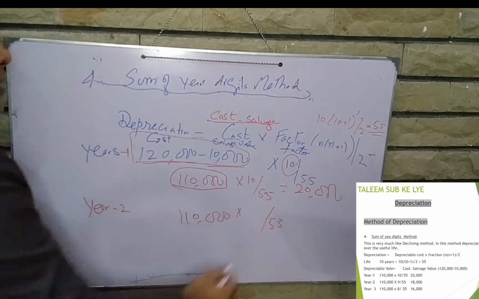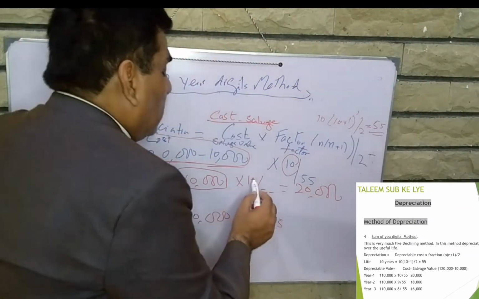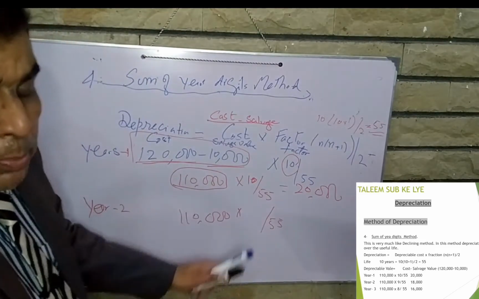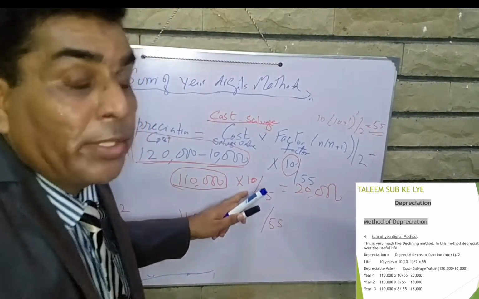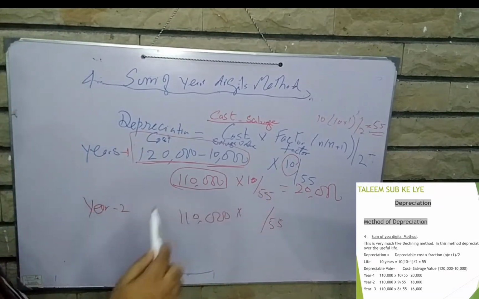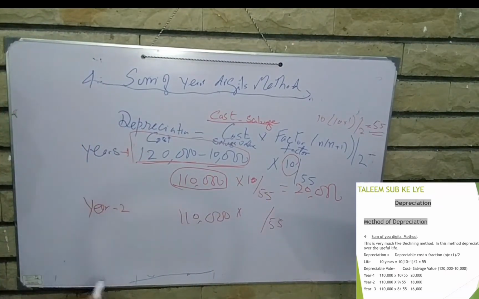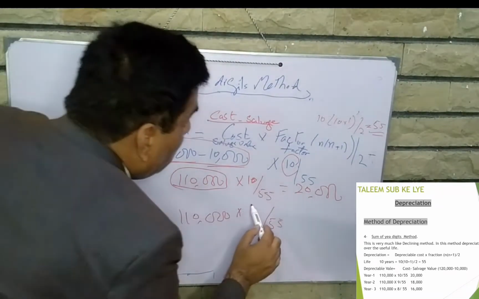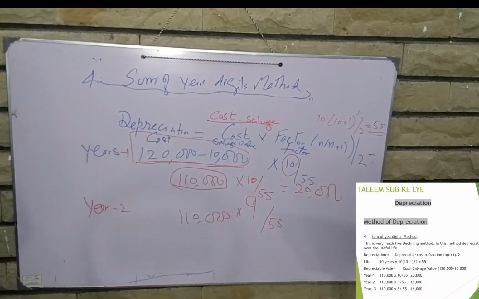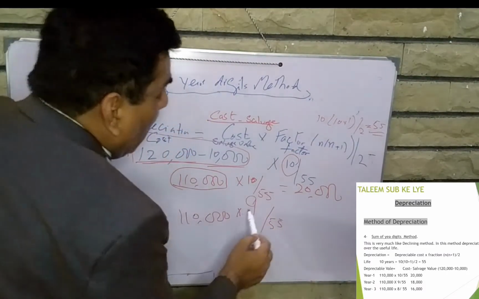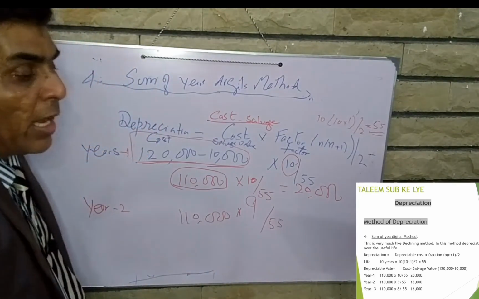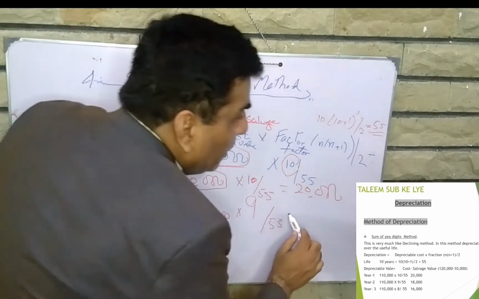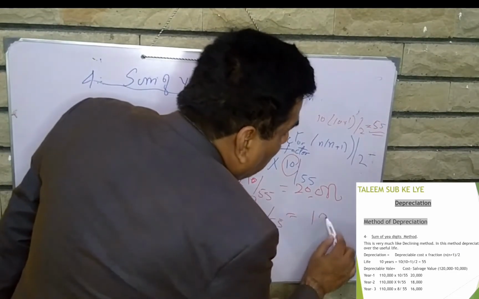But please note, in the first year life is 10, but in the second year this life will change to 9 years because 1 year has gone. So now the balance life is 9 years. That will be 9 divided by 55. So the depreciation is 18,000.